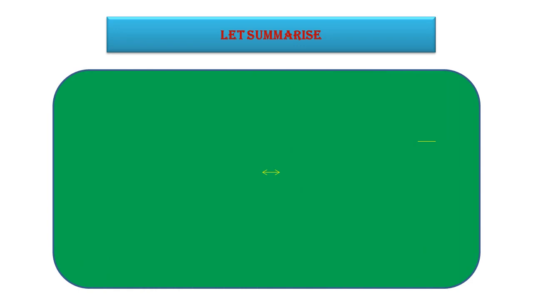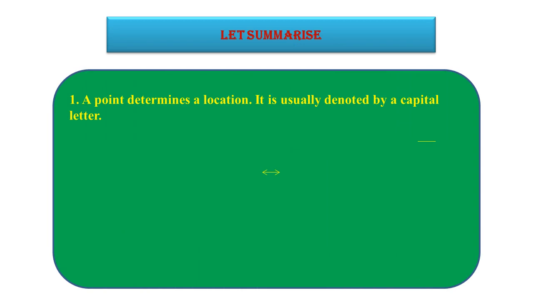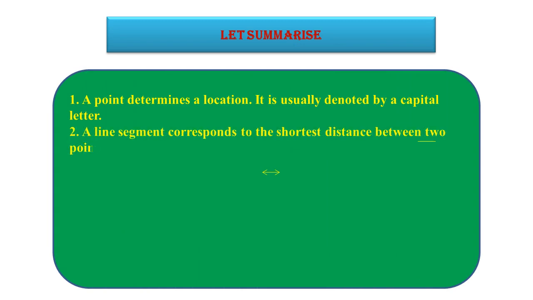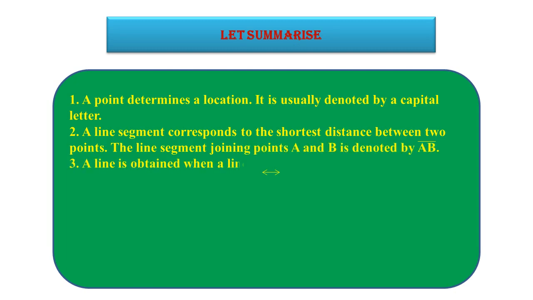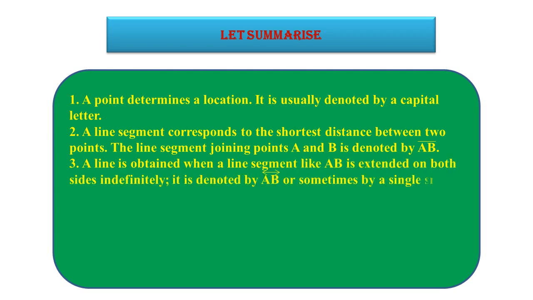So let's quickly summarize all the facts which we have learned. As we know, a point determines the location, and it is denoted by a capital letter. Then, what is a line segment? It is the shortest distance between two points, having a fixed length, a starting point and an ending point. A line is obtained when we extend the line segment in both directions endlessly, so it has no starting or ending point.